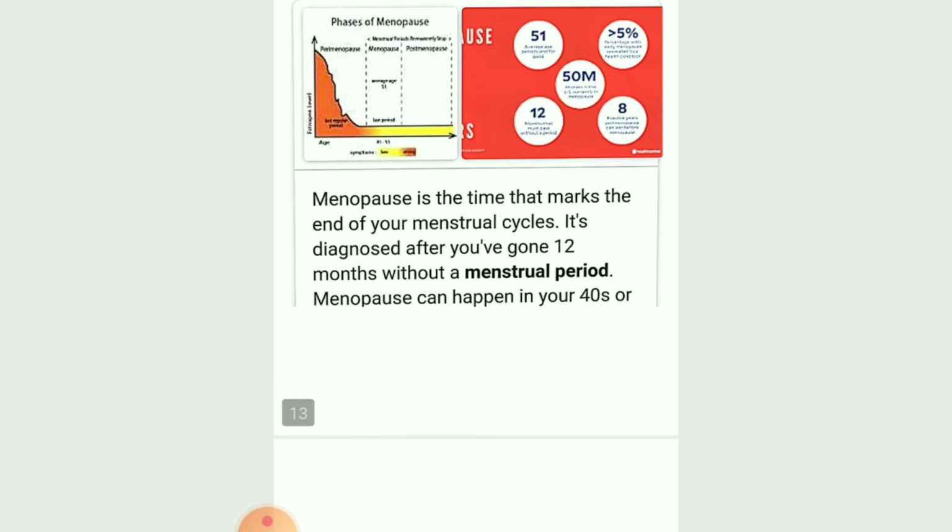Then see children, what is menopause? Menopause is the period where the particular organism completes its menstruation cycle. Mostly in Indian women, it will vary from 40 plus, that is, women above 40 age will go through this process. And menarche is the point where the particular child will start showing the menstruation cycle.